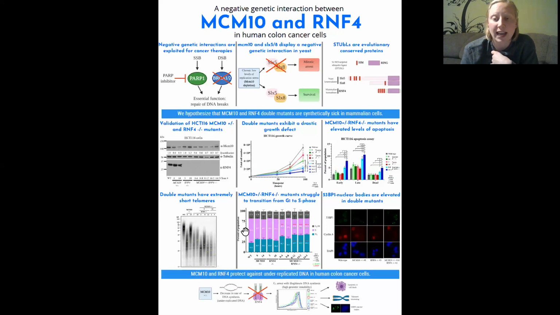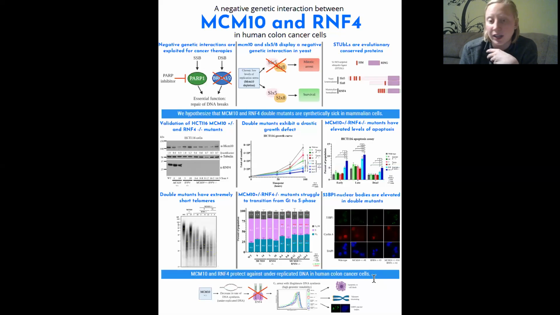We also used a FACS chromatin flow assay where we labeled the cells with a nucleoside analog, EdU, to look at replicating cells, and then determine total DNA content by DAPI staining. So we can determine each phase of the cell cycle. You can see that the double mutants have more cells in G1 and less in S phase, indicating that they have a G1 arrest. And this is very different than our yeast double mutants, which actually arrested in mitosis.